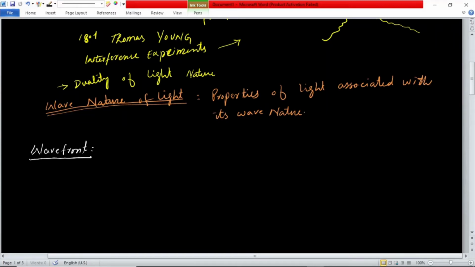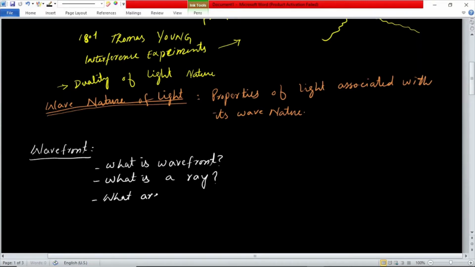So in this topic you will learn what is a wavefront, what is a ray, and what are plane wavefronts.